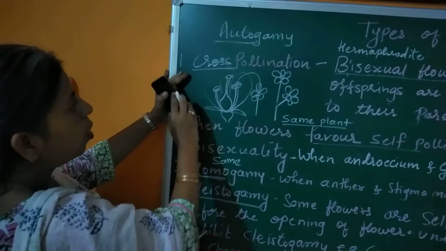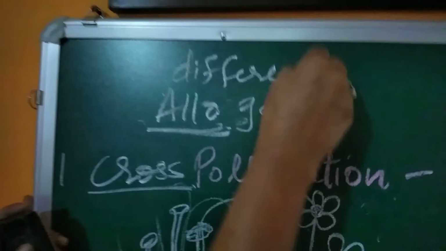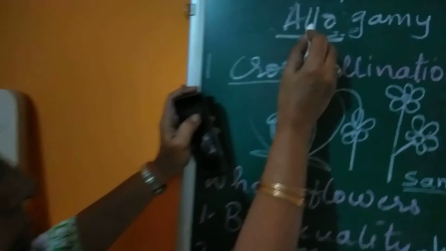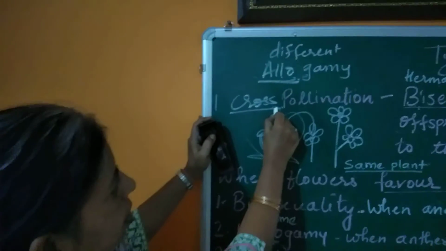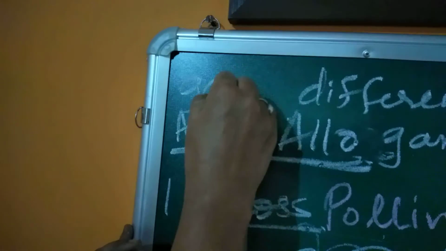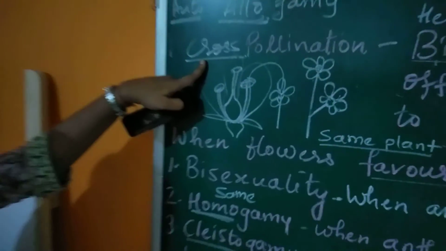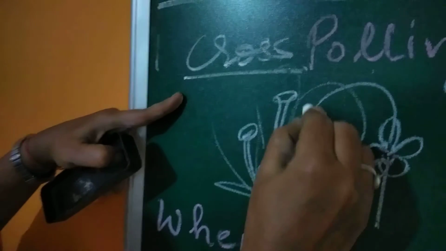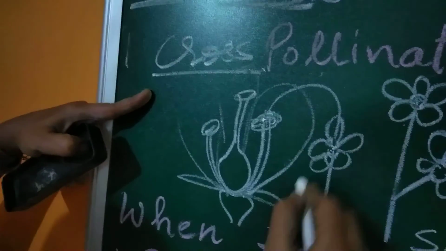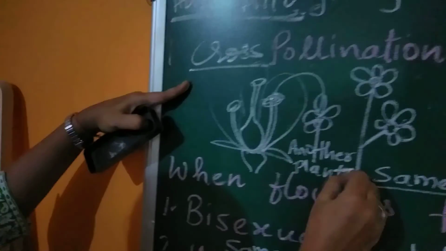Another term used for cross pollination is allogamy. Allo means different. On the basis of this you will be able to remember the term cross pollination. And auto means self, so self pollination means autogamy. Here we are going to study cross pollination. In cross pollination, pollen grains are transferred from the anther to the stigma of another flower of another plant of the same species. So it is called cross pollination.